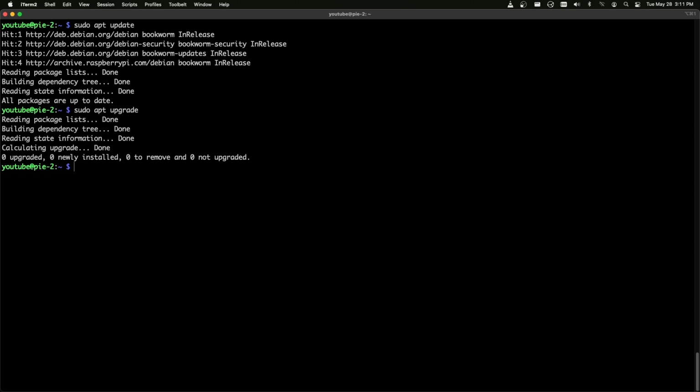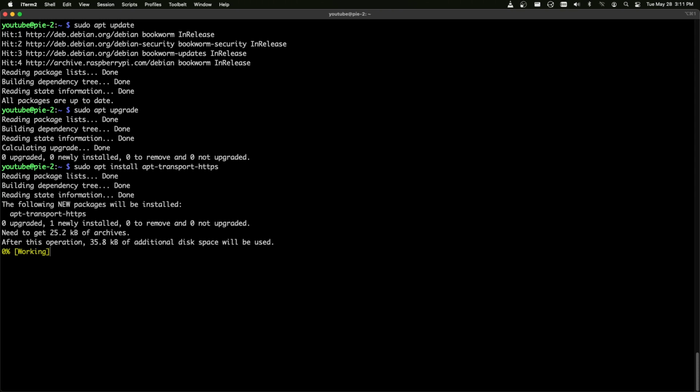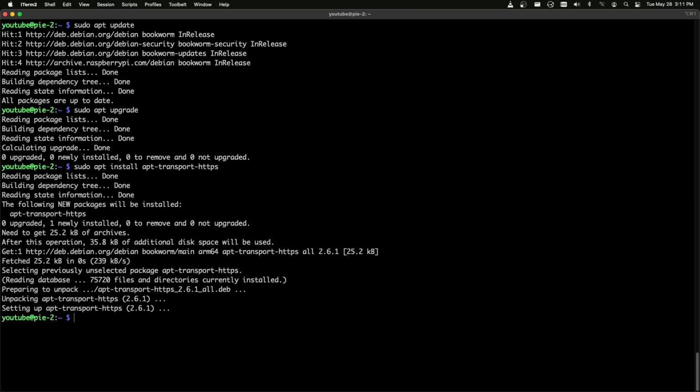After this, we are going to want to install a package. That package is apt-transport-https. It might already be installed, it might not. In my case, it was not installed.